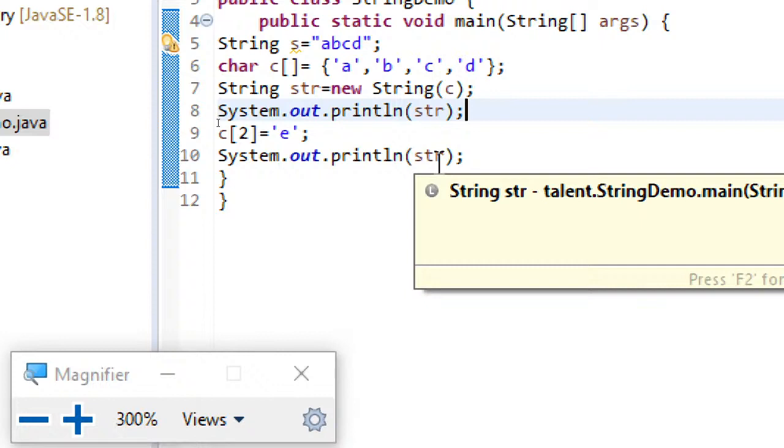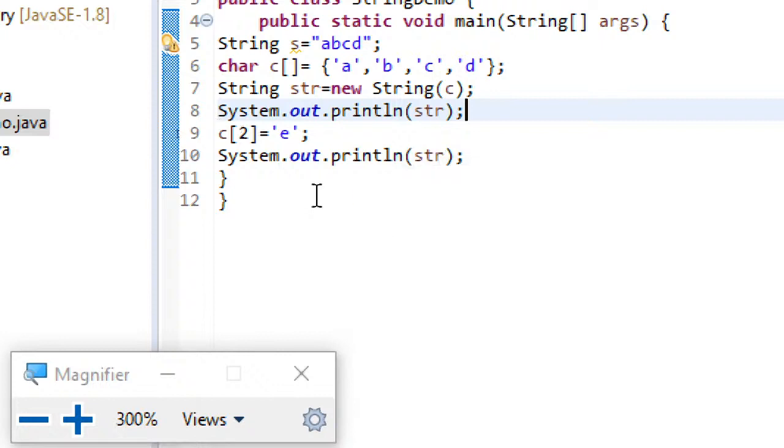Strings are immutable. That is the reason, even if I make changes to the original character array through which I created the string, it doesn't affect it. So this is one thing you just need to remember. And a few important methods that you need to be familiar with in this String class are, let me just define some here.